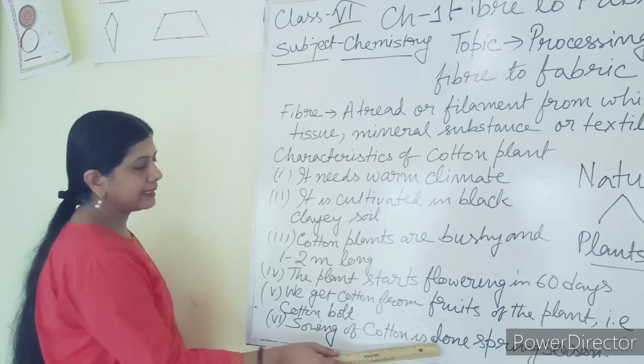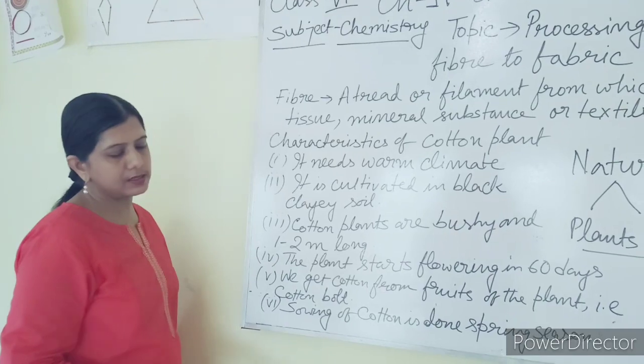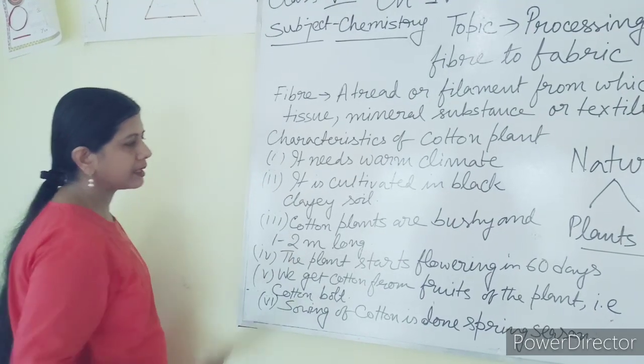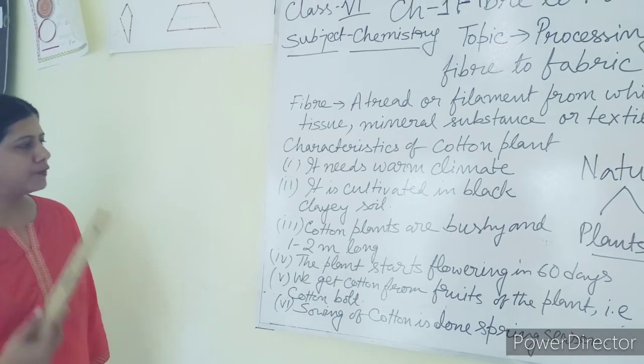Sowing of cotton is done before spring season or during spring season, you can write either. So all these are the characteristics of the cotton plant. You can note it down, you can follow it.